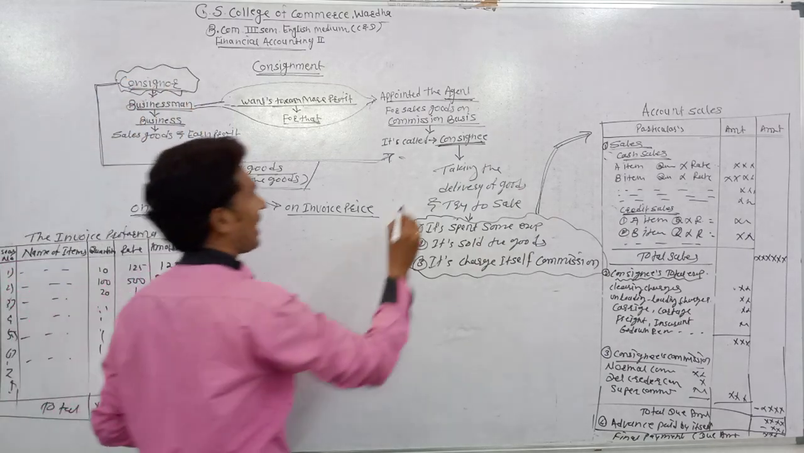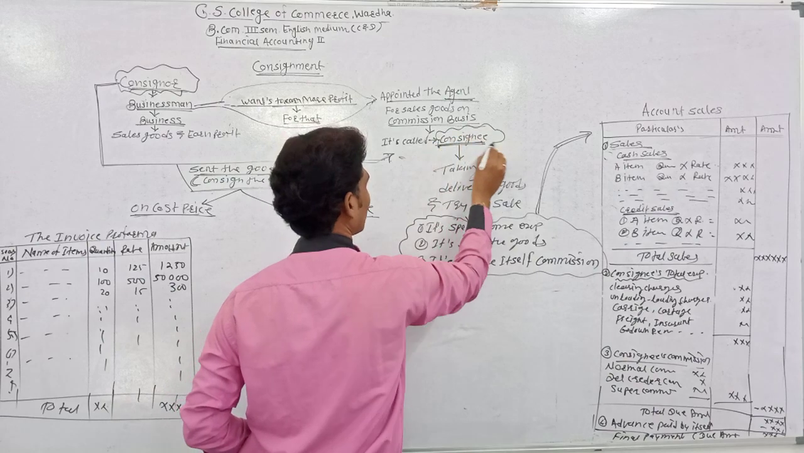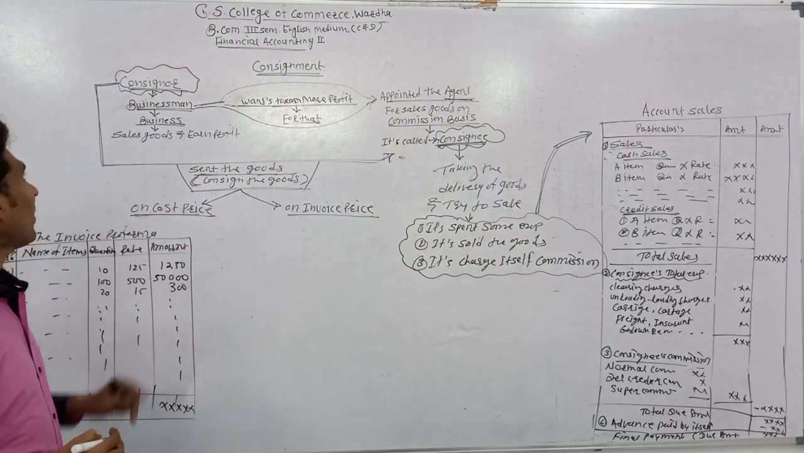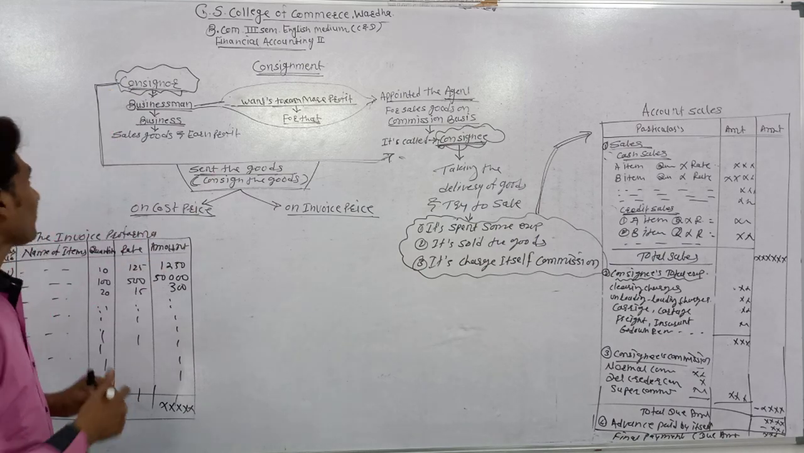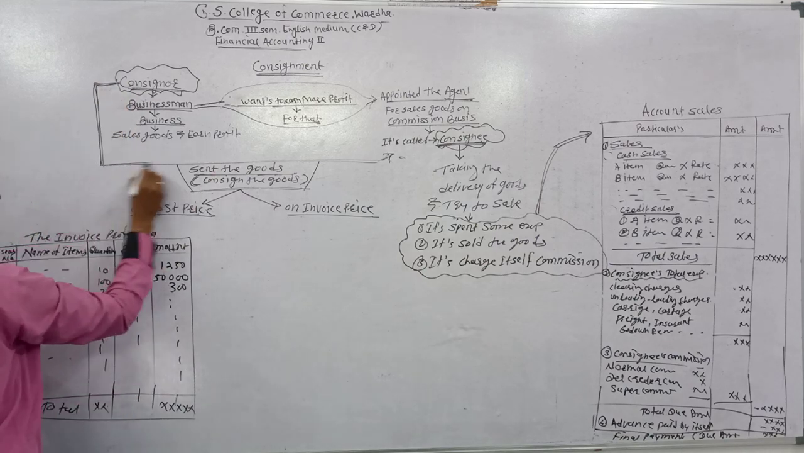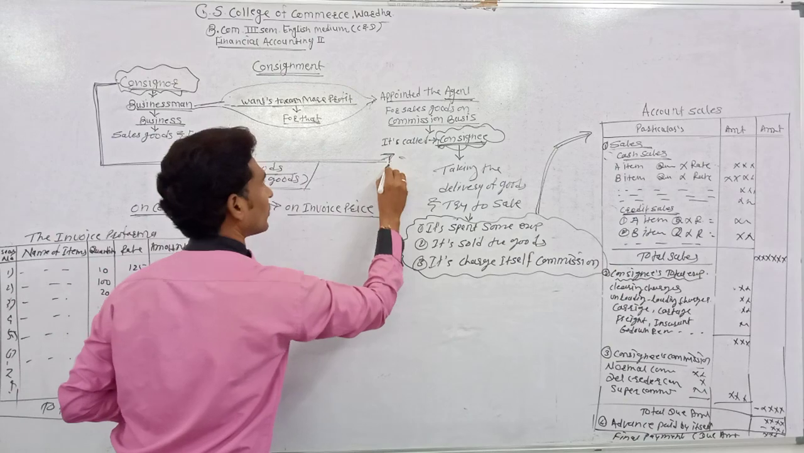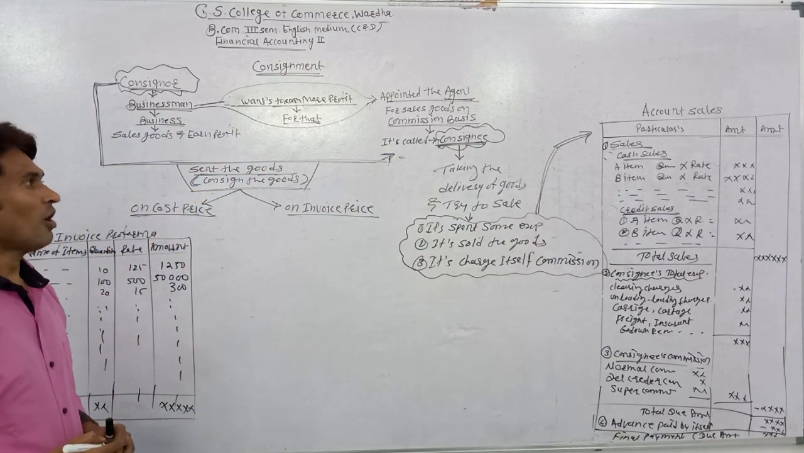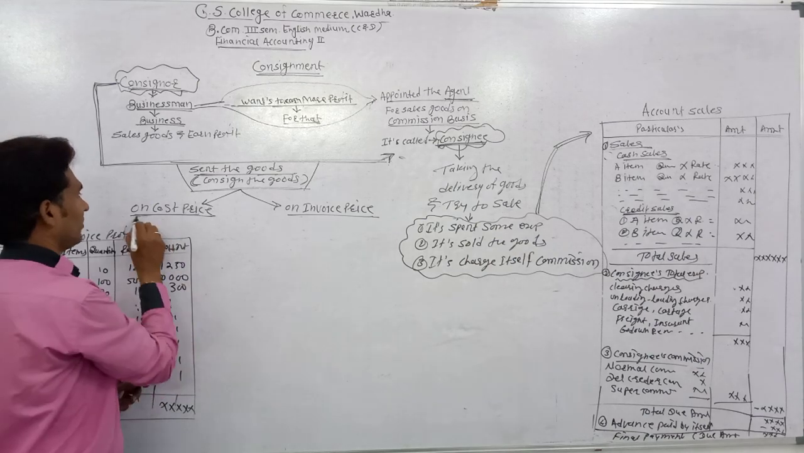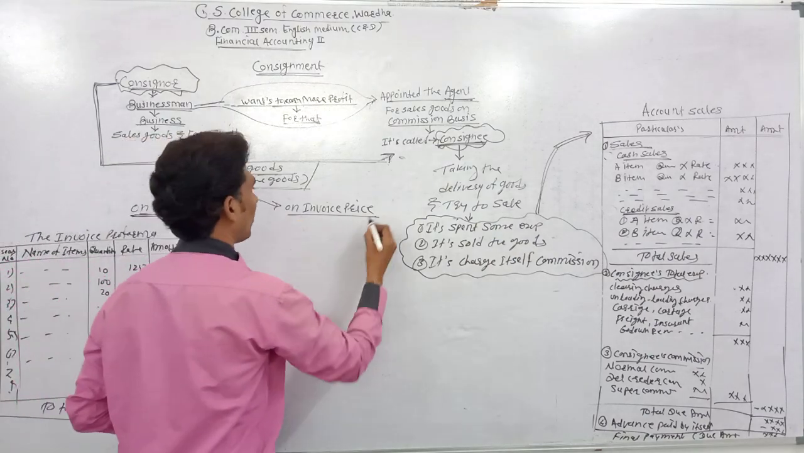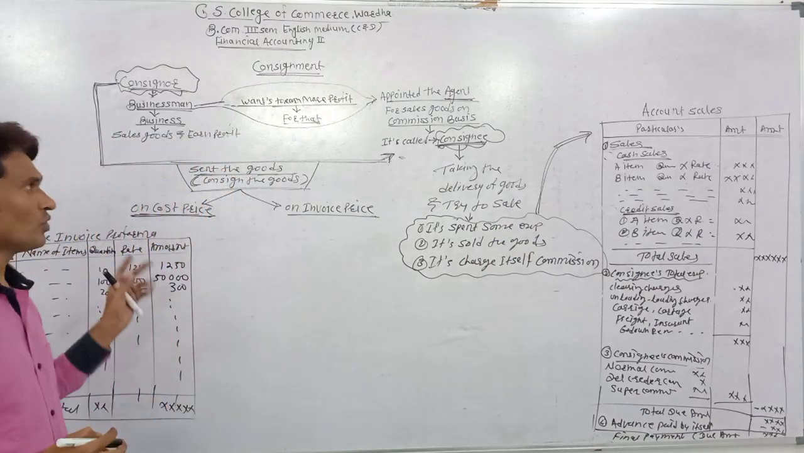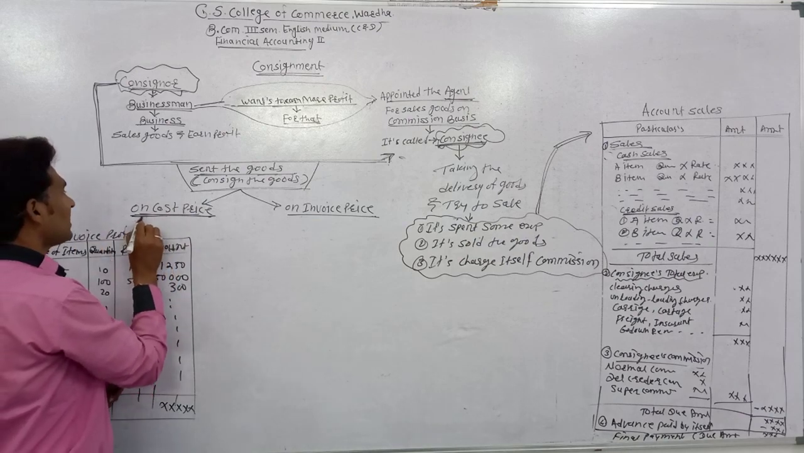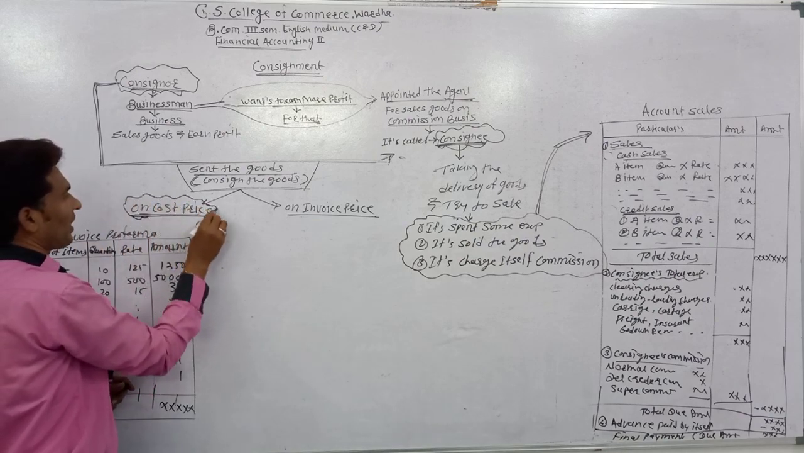Consignor, and the other party is known as the consignee. The main important parties are the consignor and the consignee. The consignor sends the goods to the consignee to sell them. There are two ways the consignor sends goods to the consignee. The first is sending the goods at cost price.